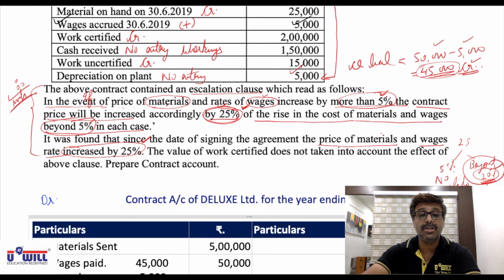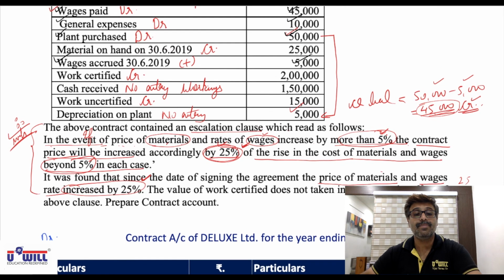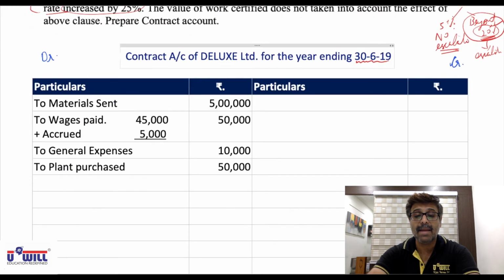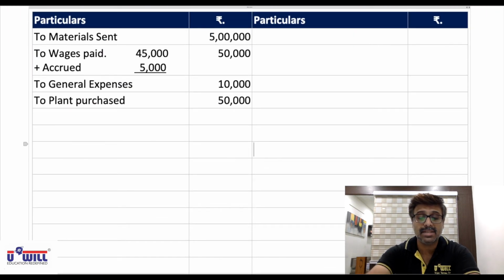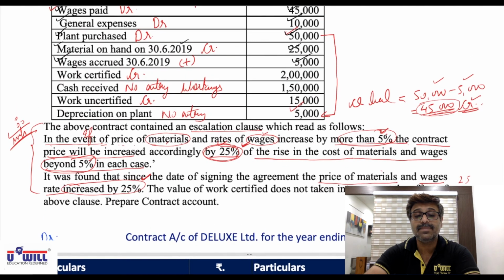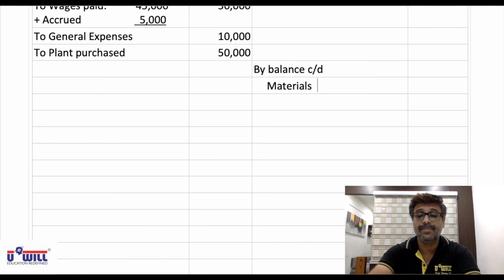Then after plant purchased, we have materials on hand closing balance 25,000, that will come on the credit side. So by balance carried down, leave some space for other items, then you can write it down. By balance carried down, in that materials 25,000. So materials can come directly in the outer column, 25,000.